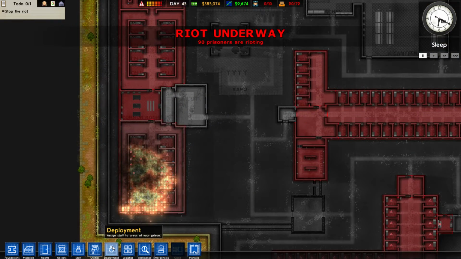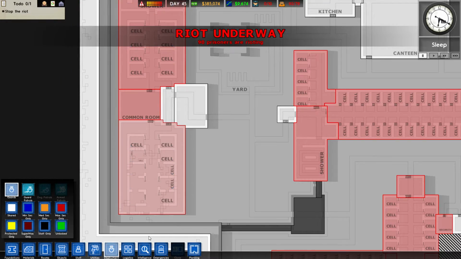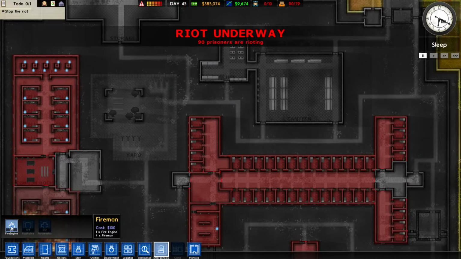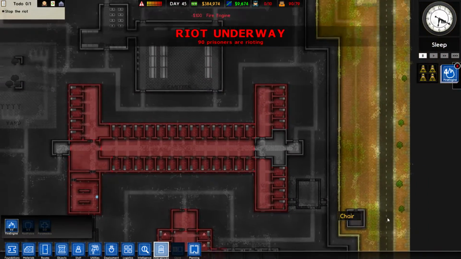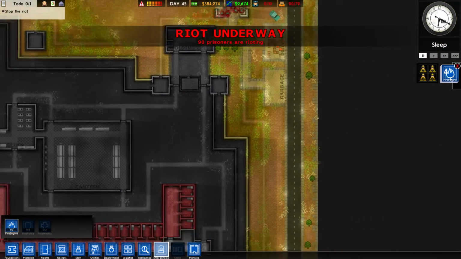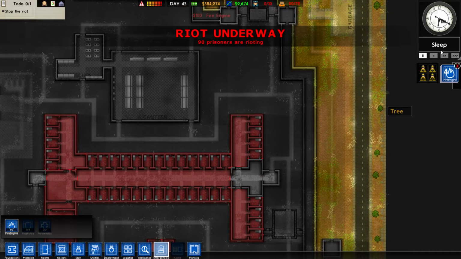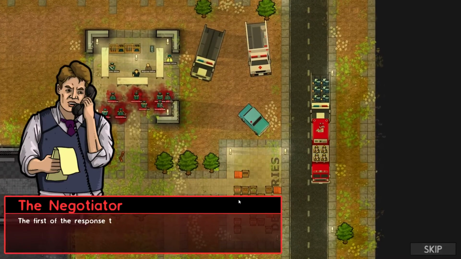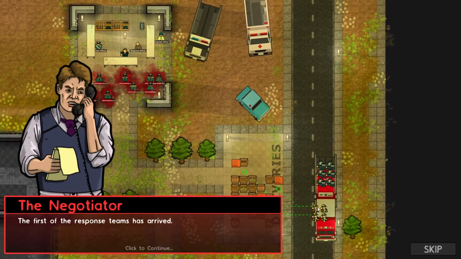I suppose what we should do is get deployment. Is it... no, emergencies. Here we go. Riot police. That's locked. We can't even do that. Well, we probably will need a fire engine at some point. Okay. Crikey, this has all kicked off rather well. Oh, okay. What's going on? There's a fireman here. Okay, here we go.